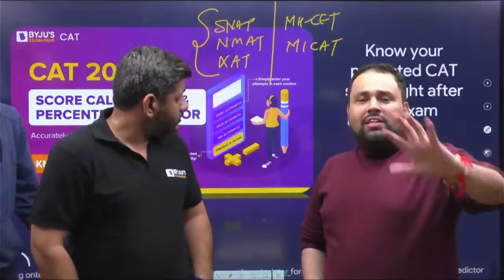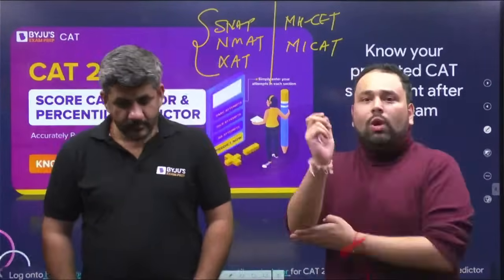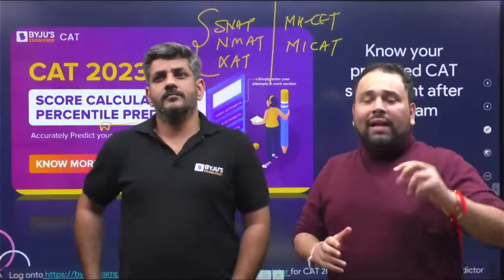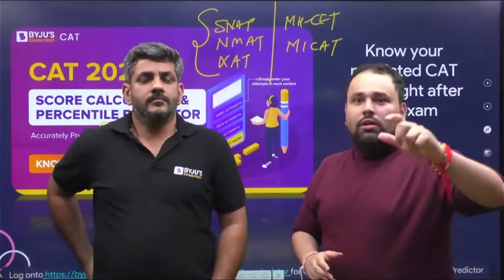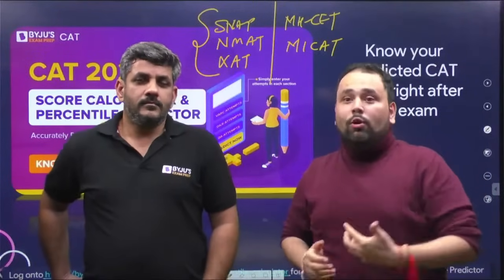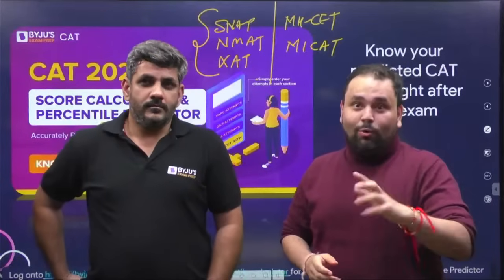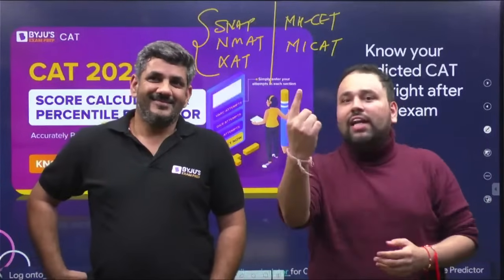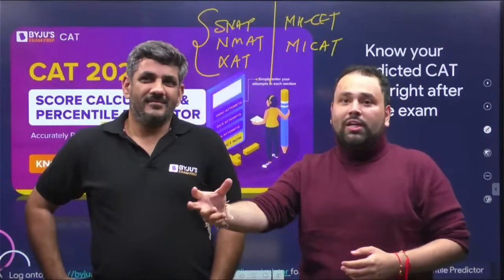So SNAP last year, compared to the year before, was slightly tougher. But when we say tougher, do not compare it to what you've seen in CAT. फिर से आके बोलोगे सर आपने CAT भी बोला था ऐसे होगा, देखो क्या हुआ. भाई स्नैप में वो हो नहीं सकता. 1 घंटे का पेपर है, 60 क्वेश्चन होते हैं, 60 मिनट होते हैं.